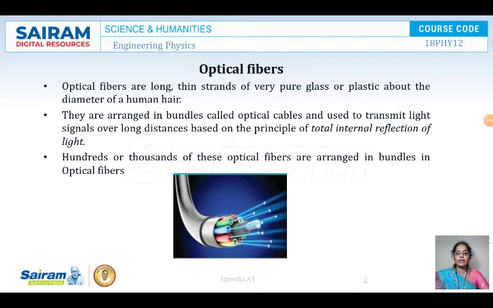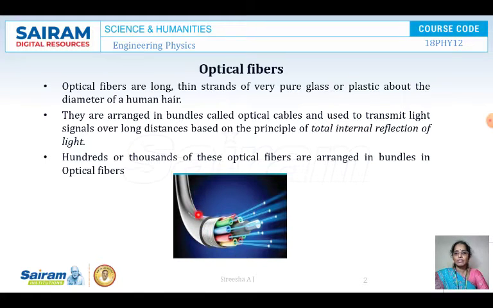An optical fiber is a thin transparent material made of glass or plastic having a diameter of a human hair. So optical fiber is a long thin strand of very pure glass or plastic about the diameter of a human hair. You can see in this diagram it is a very thin material made of glass or plastic, and the diameter is like a hair, and a number of optical fibers are in a bundle. You can see this is a bundle of optical fibers.